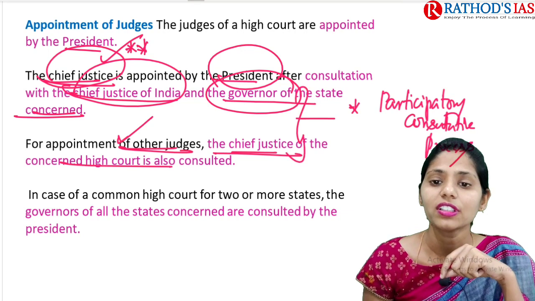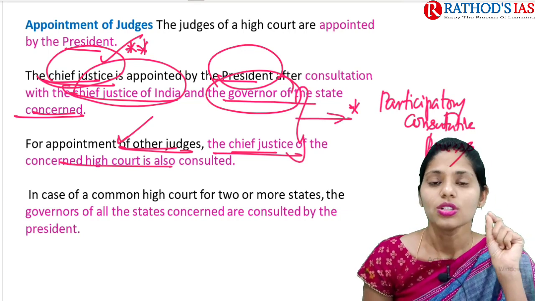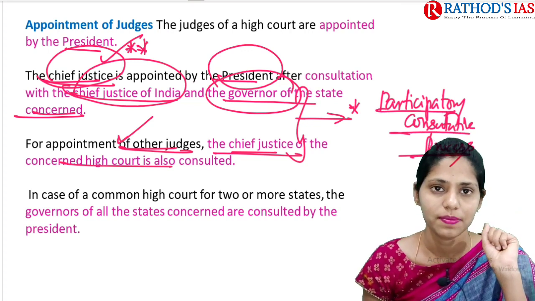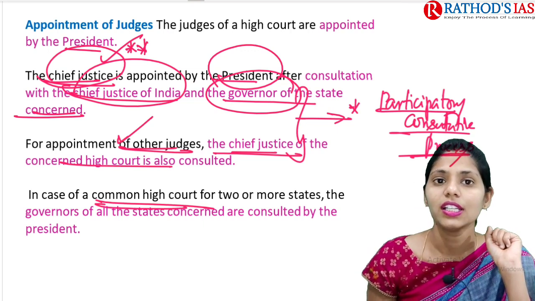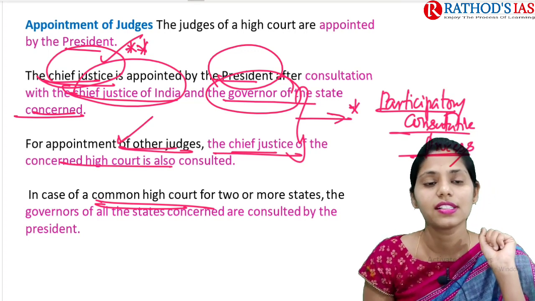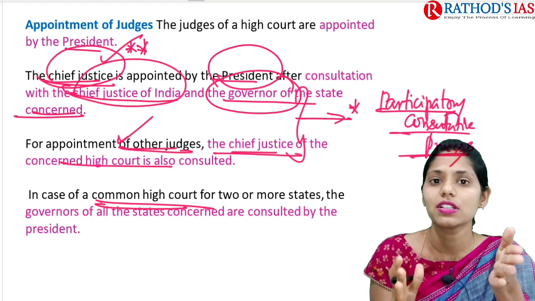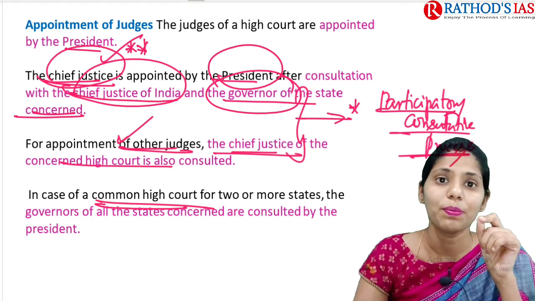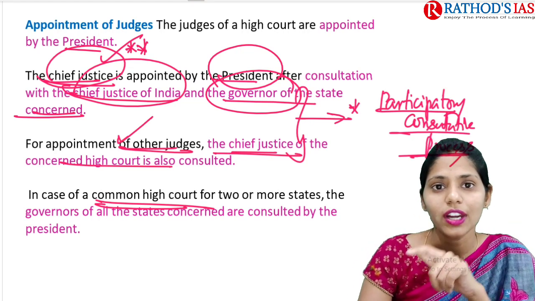After the third judges case, which we already discussed in detail in the Supreme Court, we are mainly going through this participatory consultative process. In the case of common high courts for 2 or more states, the governors of all these states are consulted by the President. So we follow this participatory consultative process in the appointment of judges to the High Court. This is important: when you are writing about the appointment of High Court judges, you have to write this word.